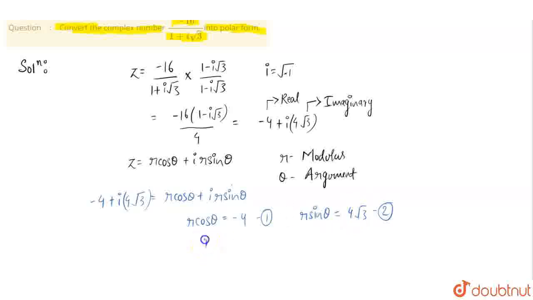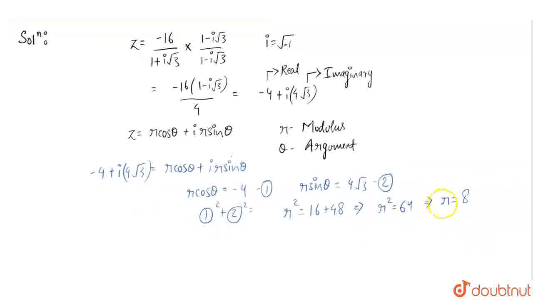Now 1 square plus 2 square. Here it will be r square, cos square theta plus sin square theta is 1, we know. So here r square is equal to minus 4 whole square 16 plus this is 4 root 3 whole square 48. So from here we get the value of r square as 64. From here we get the value of r as 8. We know the modulus of a complex number is always positive, so we will take the positive side. So r is equal to 8.